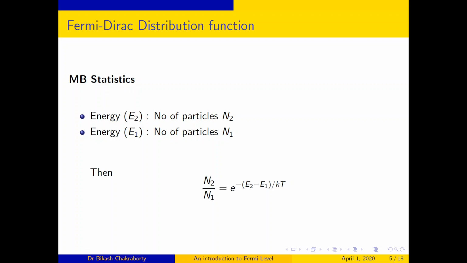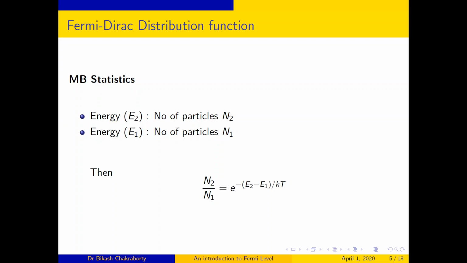You know this formula: N2 by N1 is equal to e to the power minus of (E2 minus E1) by kT, where T is the absolute temperature, k is the Boltzmann constant. N2 is the number of particles in energy level E2, N1 is the number of particles in energy level E1. So, what will be the number of particles in energy level E2? It depends upon the energy difference E2 minus E1. You can easily see this from this expression. So, it is the probability distribution function in case of MB statistics.